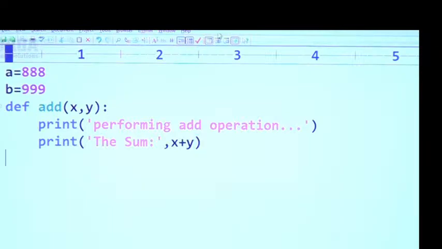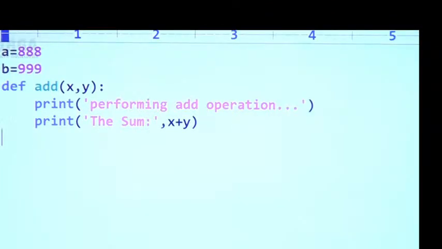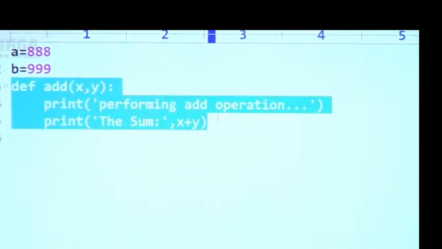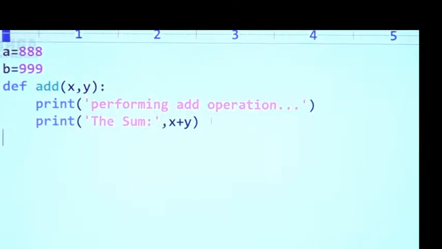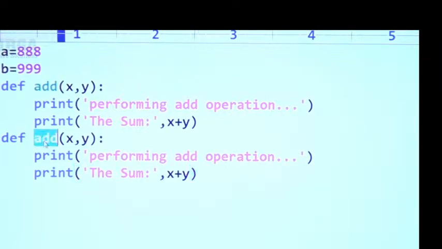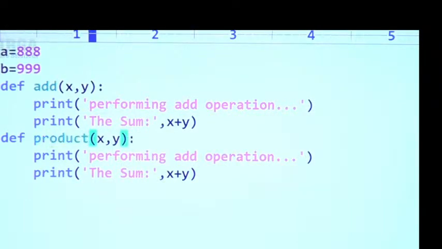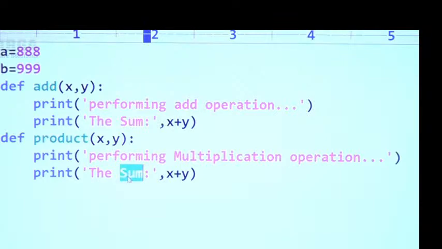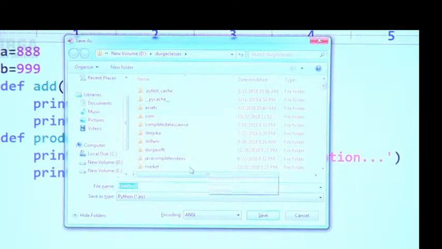Same way, can you please do the product functionality also? Instead of add, product: performing multiplication operation, the product is x into y. That's all.